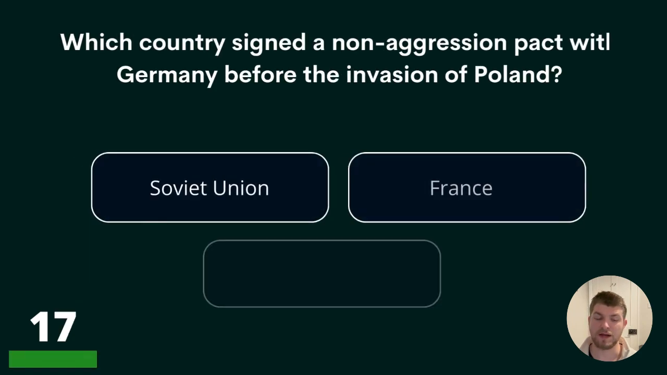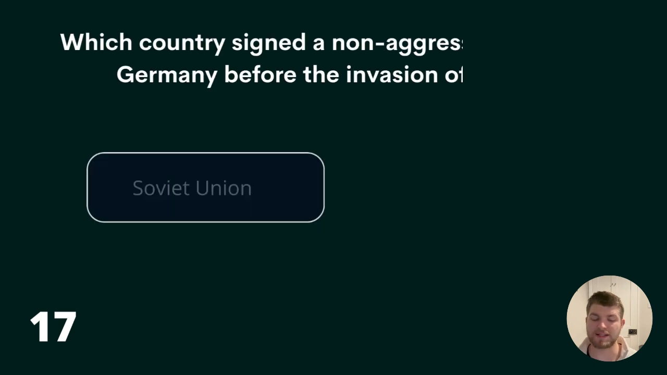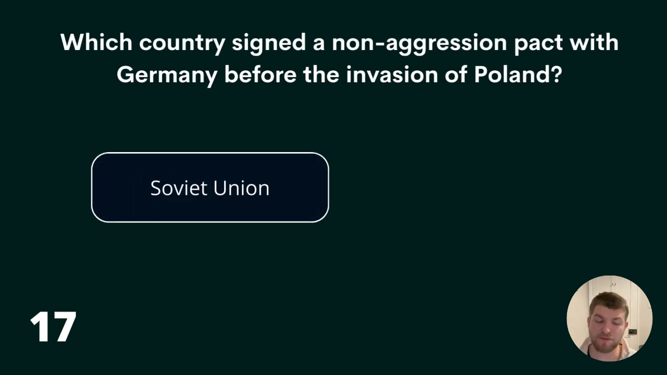Question 17. Which country signed a non-aggression pact with Germany before the invasion of Poland? Soviet Union, France, or United Kingdom? The correct answer to question 17 is Soviet Union.